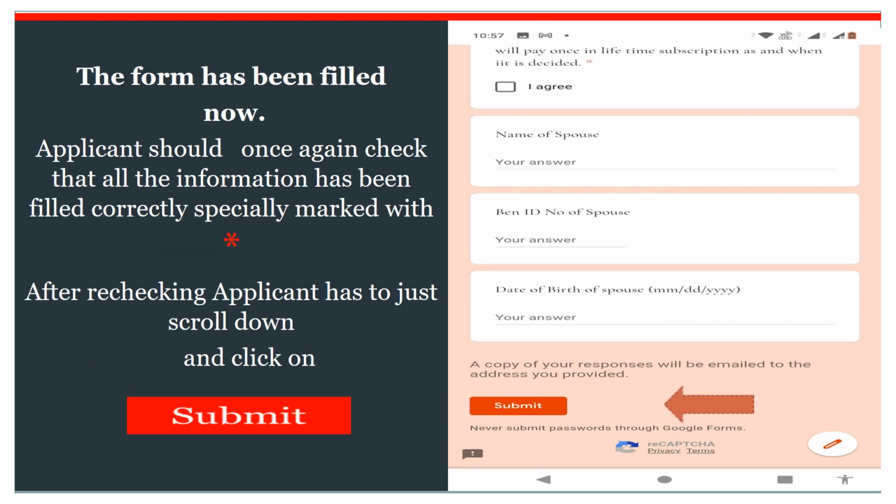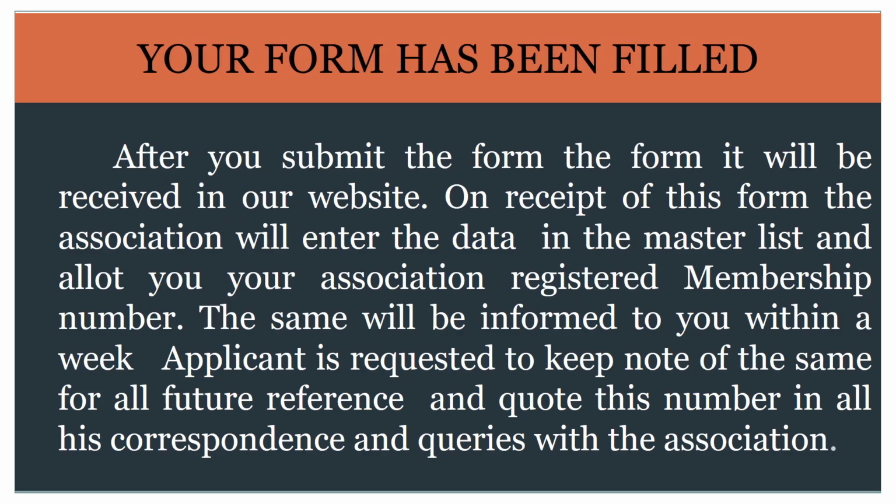The form has been filled now. Applicant should once again check that all the information has been filled correctly, especially the fields marked with red star. After rechecking, applicant has to just scroll down and click on Submit. After you submit the form, it will be received on our website.